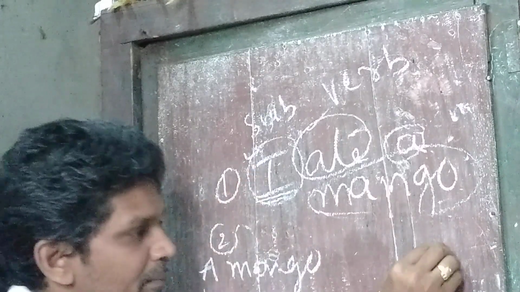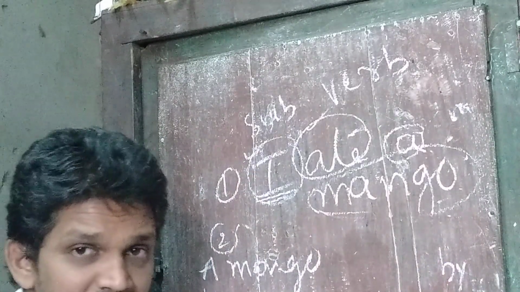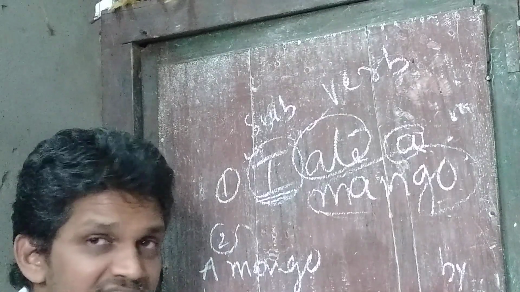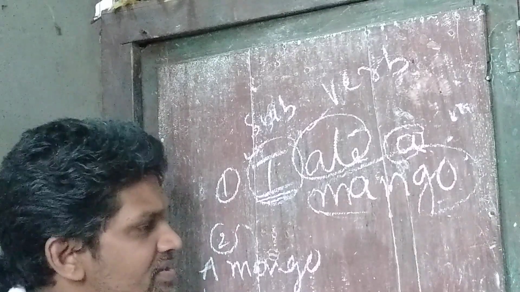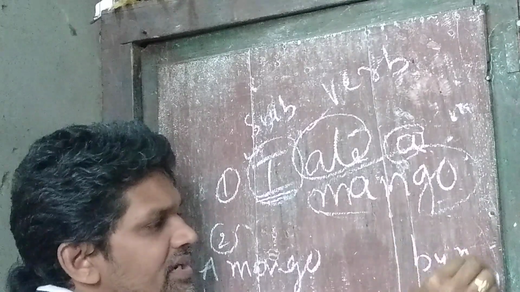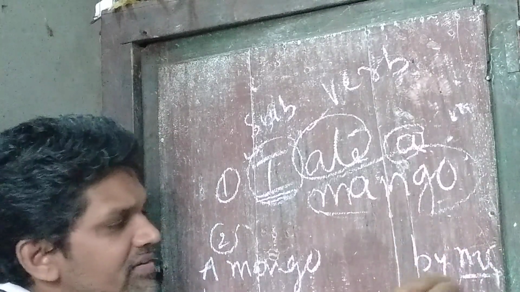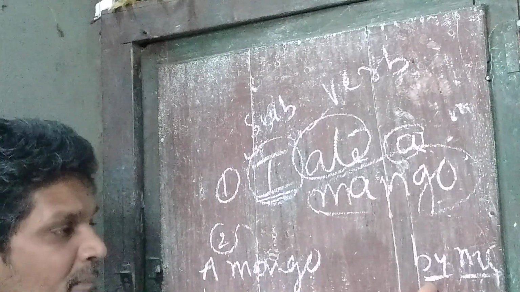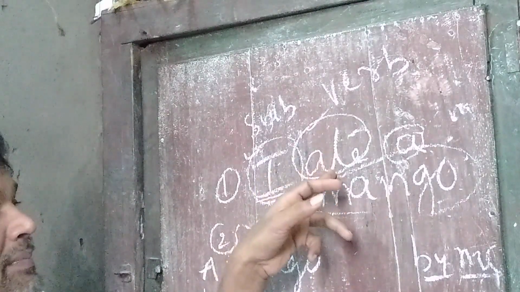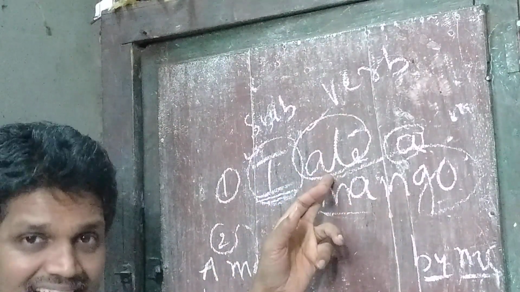And I goes to the object place. Here we change the pronoun: I becomes me. Before me, we write the conjunction by. A mango by me.